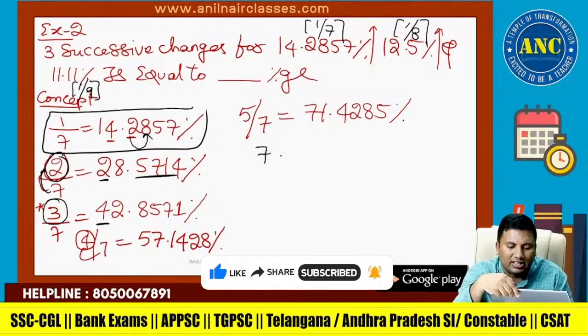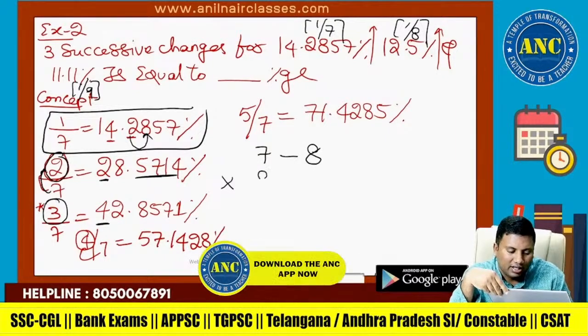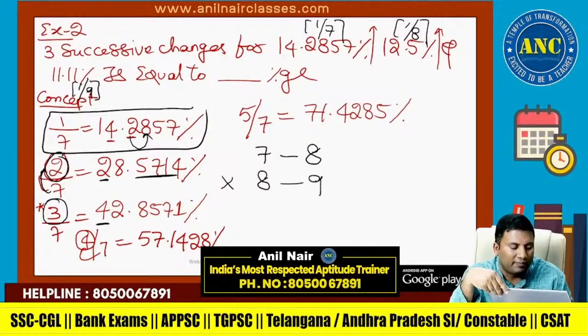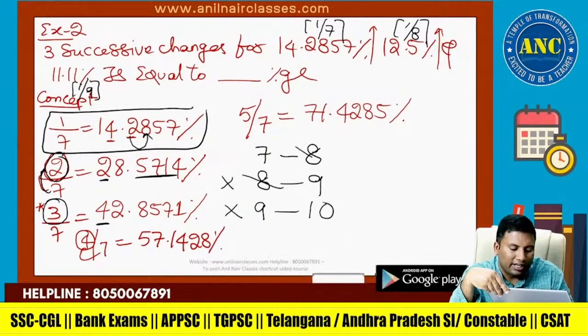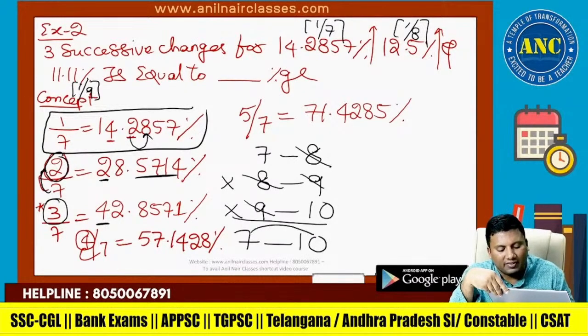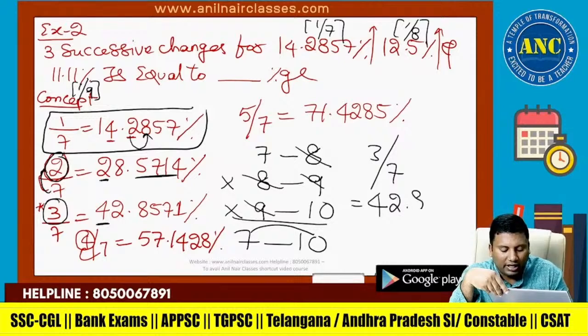7, 1 increase. Next event, 8, 1 increase, 9. Next event, 9, 1 increase, 10. 8 8 cancel, 9 9 cancel. 7 is becoming 10. On 7 it became 10. Increase is 3 on 7. 3 by 7 is 42.8571.